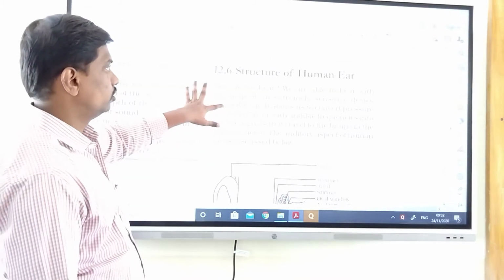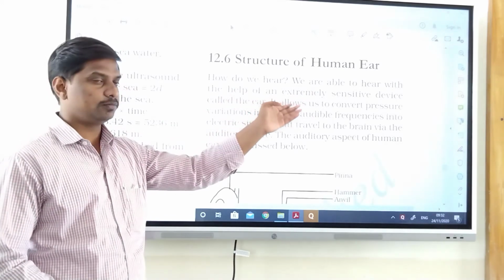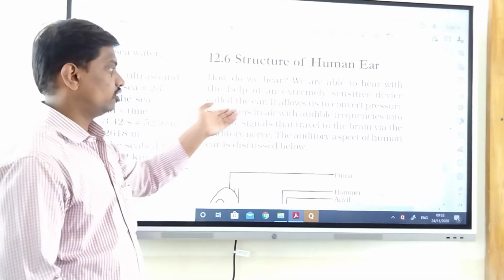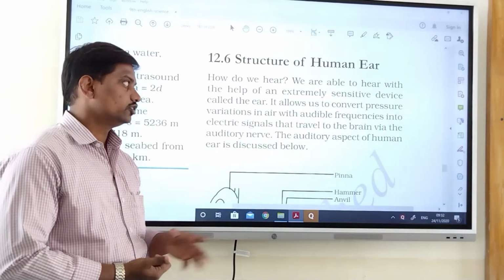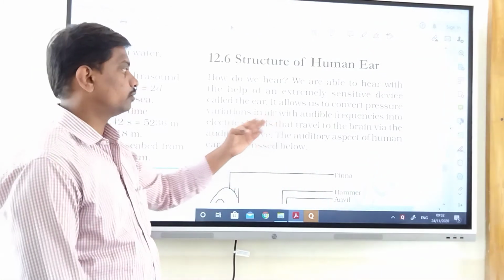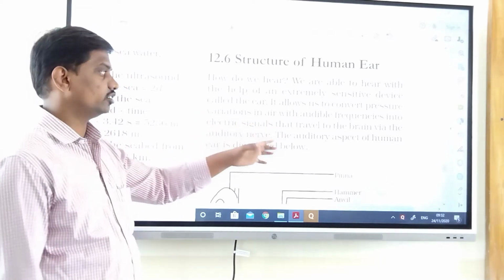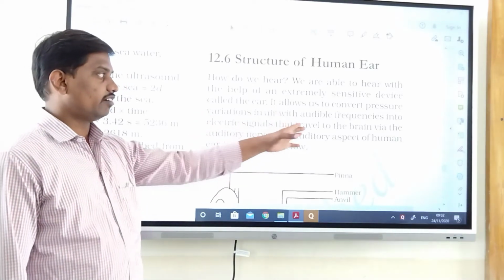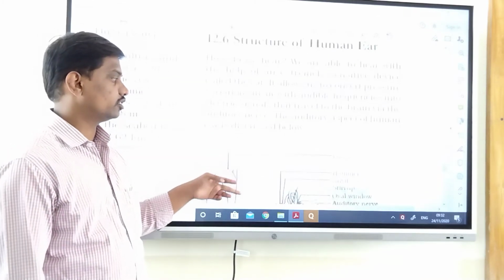Structure of the human ear. How do we hear? We are able to hear with the help of an extremely sensitive device called the ear. Ear is one type of sensor through which we can hear different sounds. It allows us to convert pressure vibrations in the air with audible frequency into electrical signals that travel to the brain via the auditory nerve. The auditory process of the human ear is discussed below.